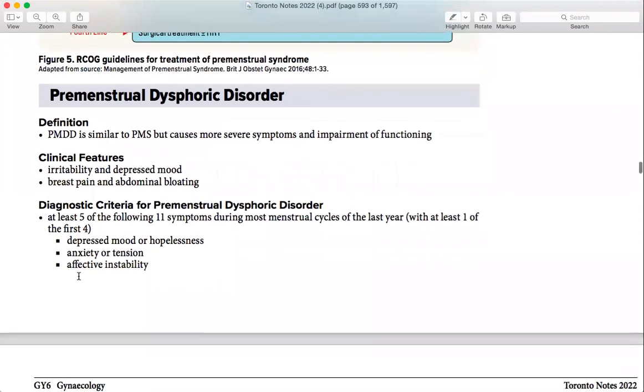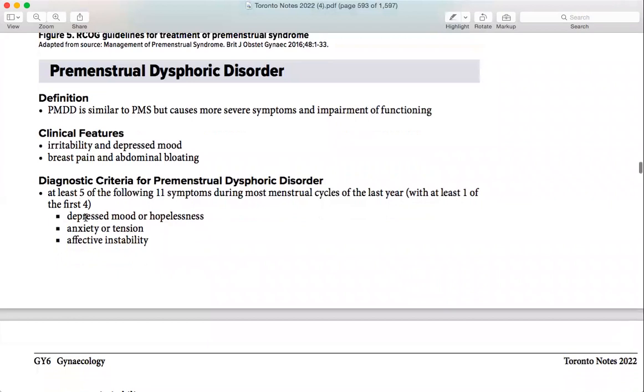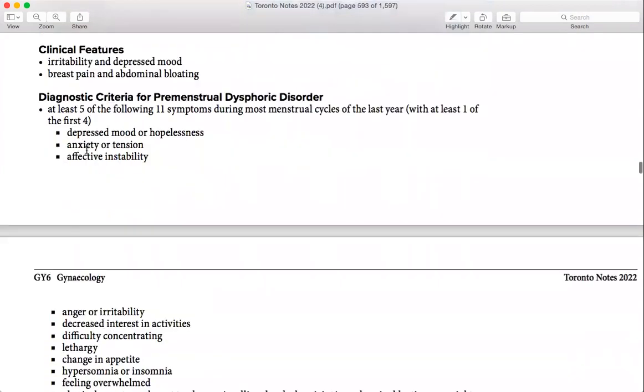So now comes the clinical criteria. Over there, it was one from the affective and one from the somatic. Here, 5 out of the following should be there during most menstrual cycles of the last year, with at least one of the first four. So in the first four, like depressed mood, anxiety and tension, affective instability, and anger, there should be at least one from these four, like any one of the psychiatric problems.